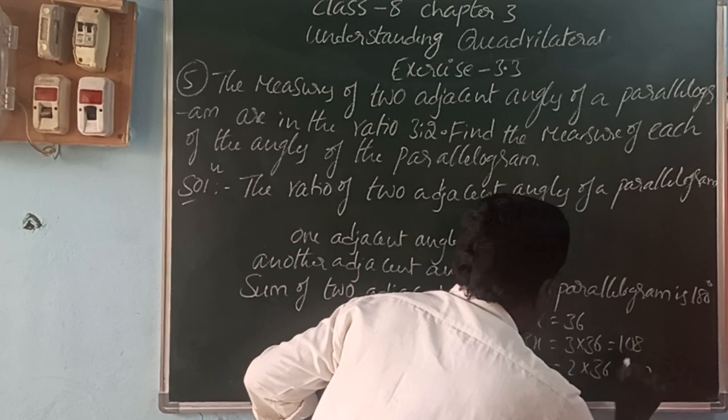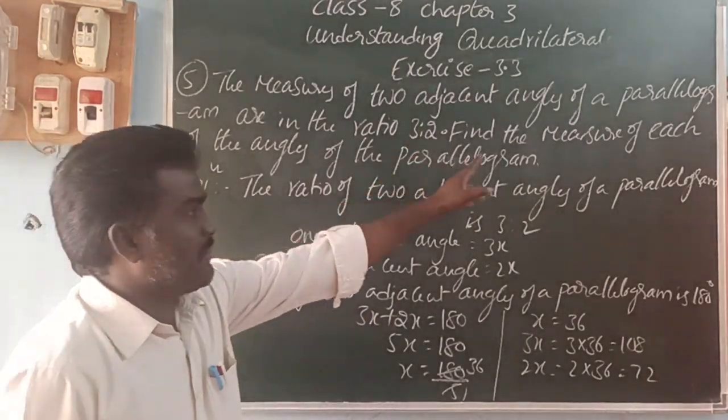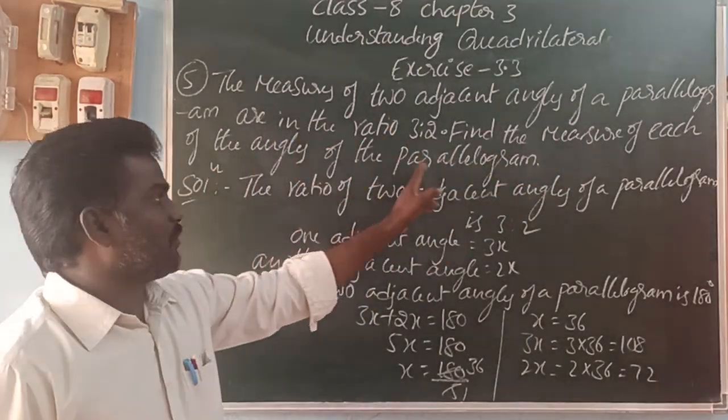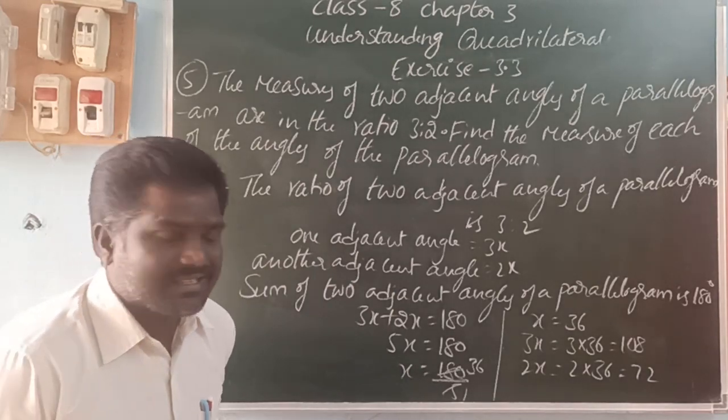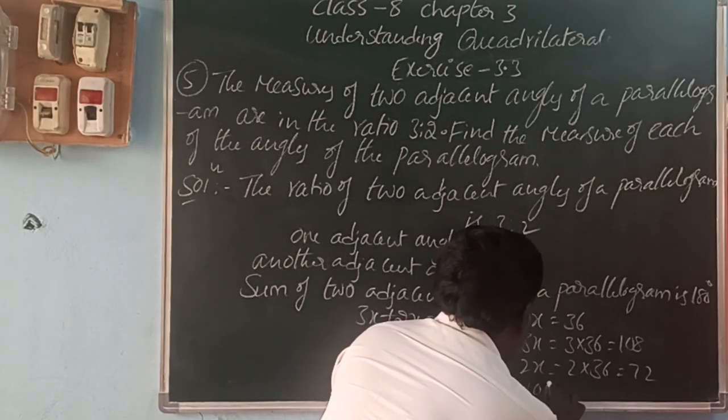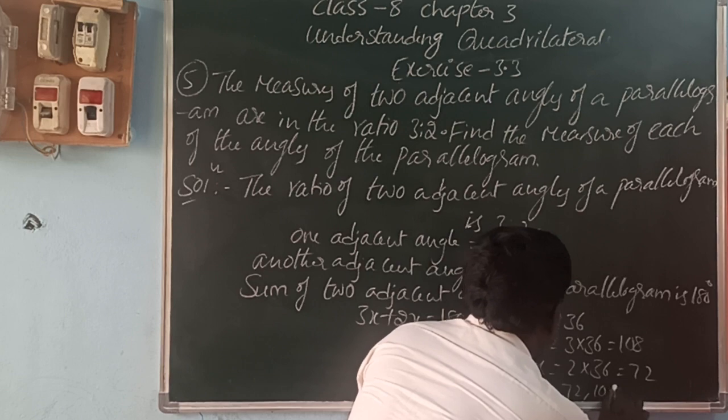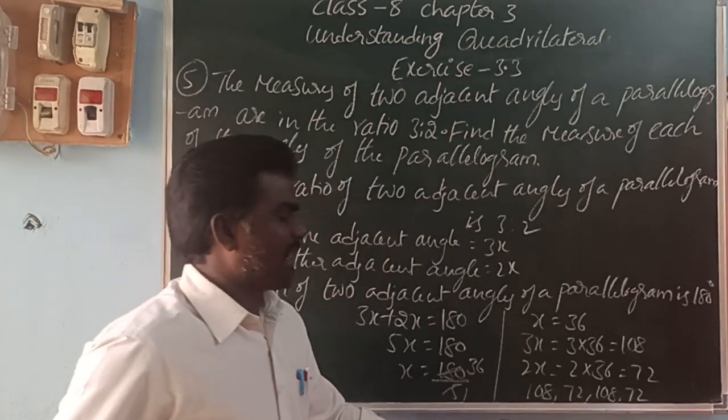So what is being asked? Find the measure of each of the angles of the parallelogram. In a parallelogram, opposite angles are equal. That is here 108, 72, 108, 72. These are the angles of the parallelogram.